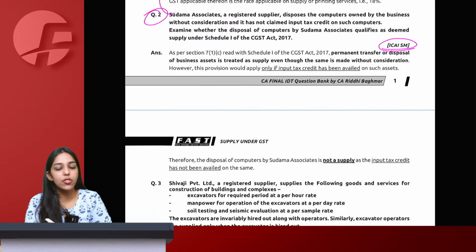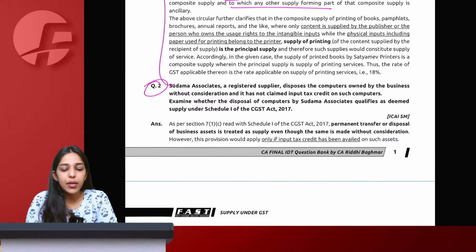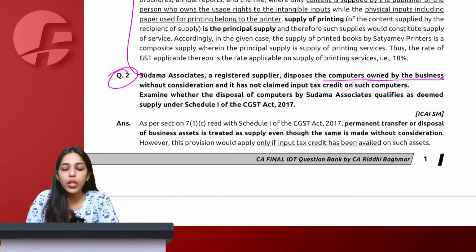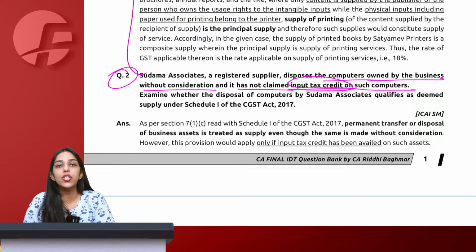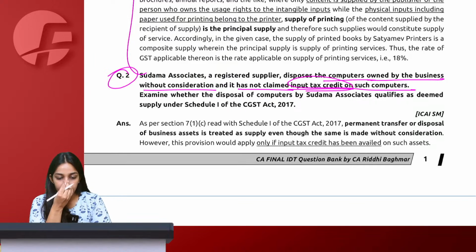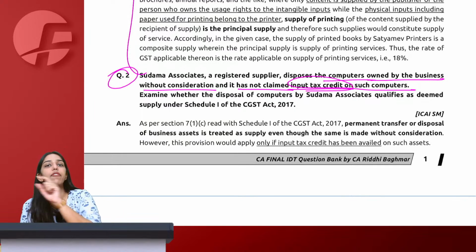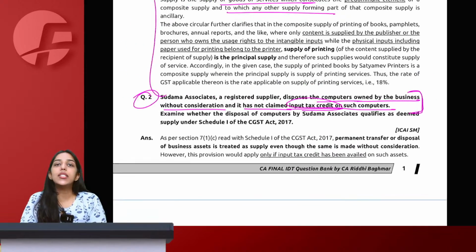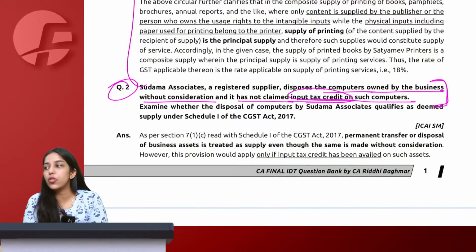So see, Sudama Associates, a registered supplier, disposes the computers owned by the business without consideration. It has not claimed ITC on such computers. So first of all, we have disposed the computers without consideration. Without consideration means I will have to check for Schedule 1. So quickly tell me, according to Schedule 1, does this qualify as a deemed supply? Say yes or no.